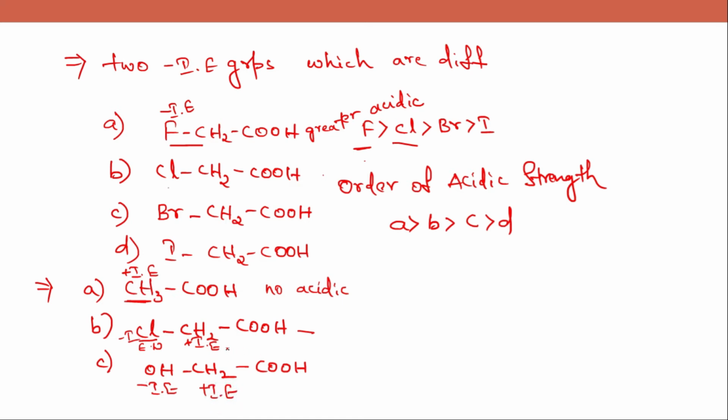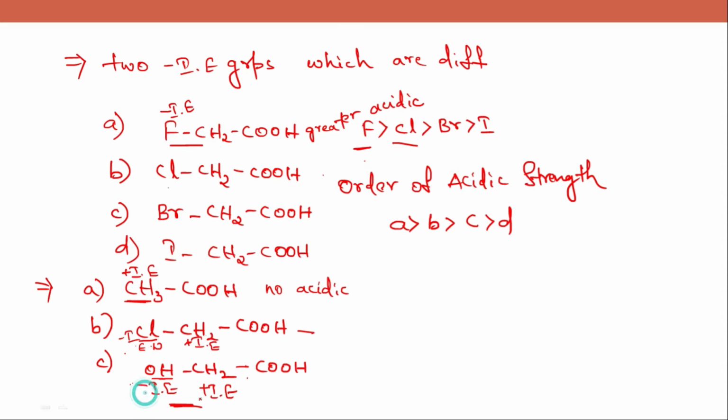As you can see in both the options B and C, the positive inductive effect groups are the same. And when you see the negative inductive effect groups, they are different, chlorine and OH group. Now the chlorine has greater minus I effect than the OH group.